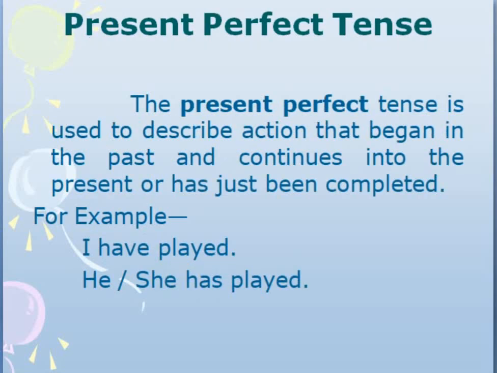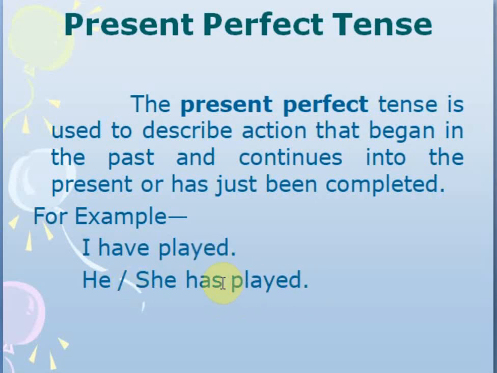Present perfect tense. It is used to describe that the action began in the past and continued in the present and has just been completed. This shows that the work is being done now. For example, I have played, he or she has played.